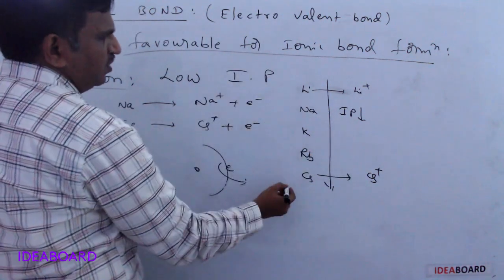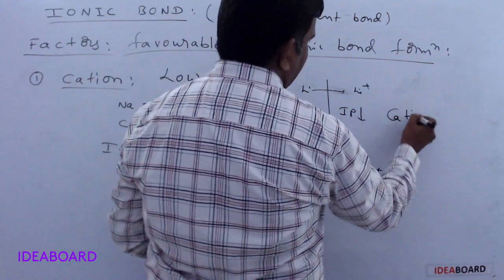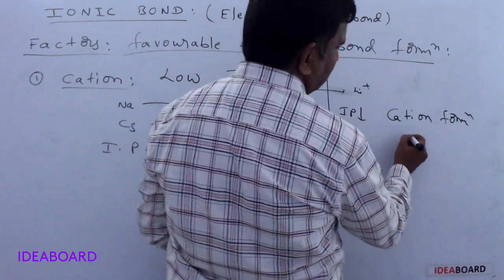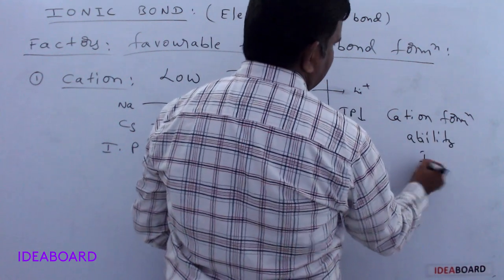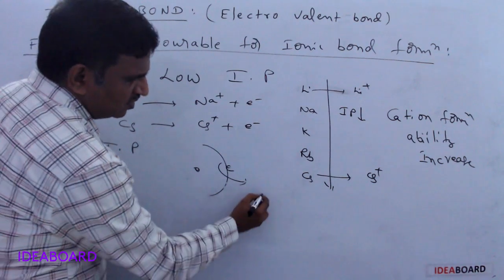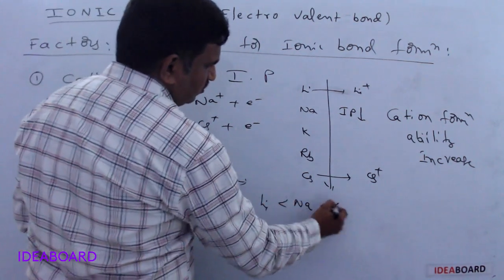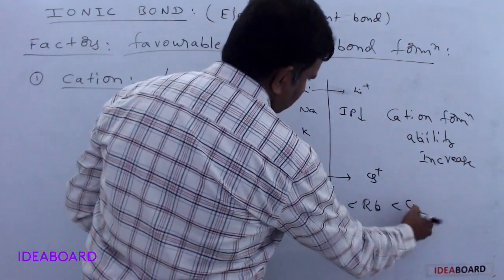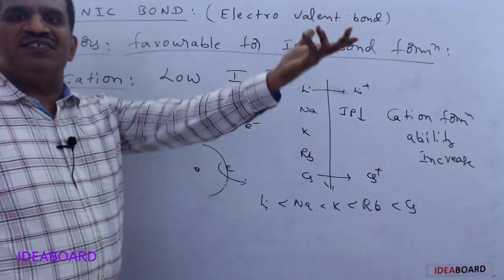So from top to bottom, what happens? IP value decreases and cation formation ability increases, meaning it forms cations easily. From lithium to sodium, sodium to potassium, potassium to rubidium, rubidium to cesium, the cation formation ability increases.